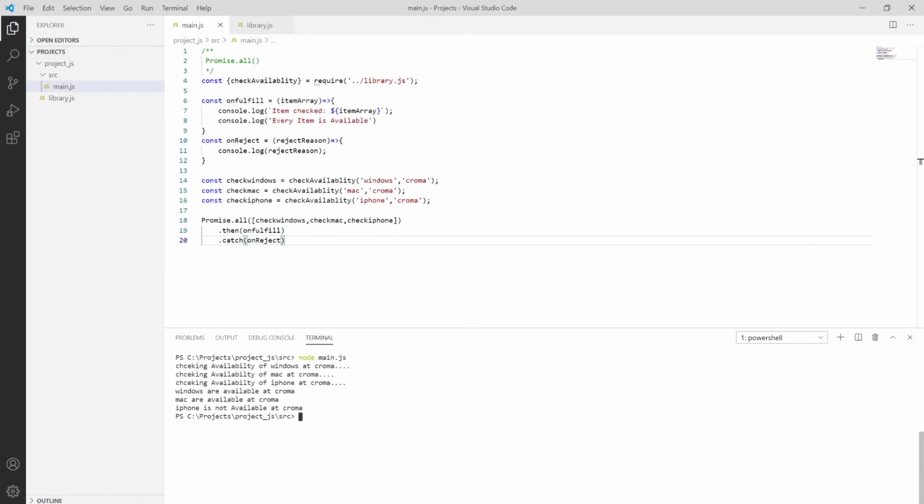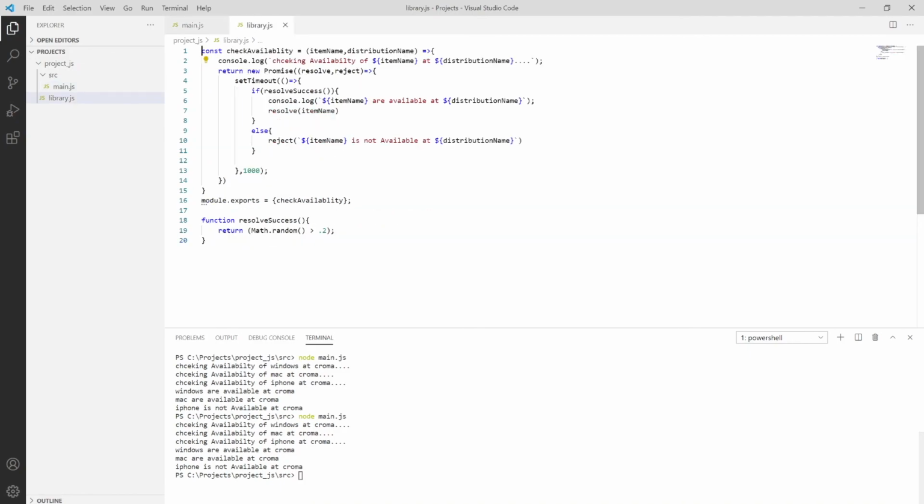Say Windows is available and then iPhone is not available. If you run this one more time, it will show another result. So main.js, see why? Because it's checking with this random number generator if that number produces another result each time.